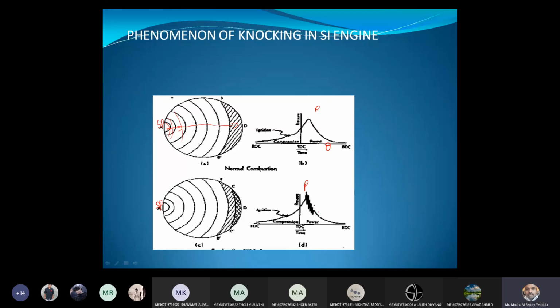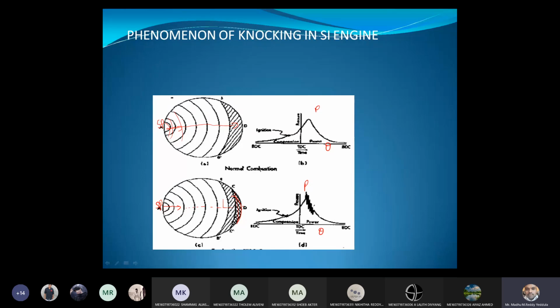Pressure versus crank angle diagram. Now, in case of abnormal combustion, what is happening? If you see, this is the flame front generated by the spark plug, and when this flame front reaches this end, one more flame front is started due to the auto ignition. These two flames are colliding, which gives rise to vibration and a metallic sound coming from the engine.